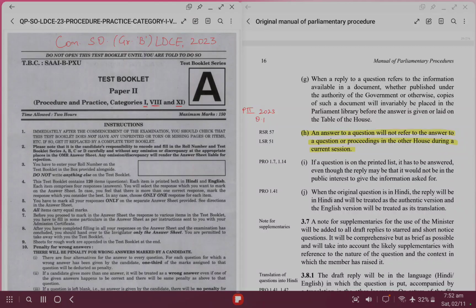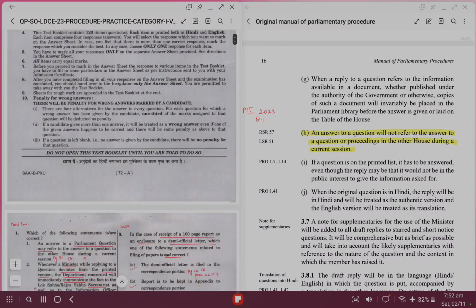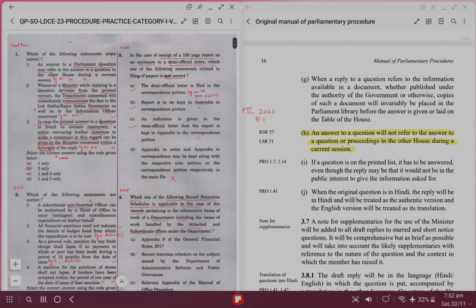In this video, we are discussing paper 2 of LDCE exam 2023 for categories 1, 8 and 9. We'll discuss each question with respect to the original source from which they were asked. So let's begin with question number 1.